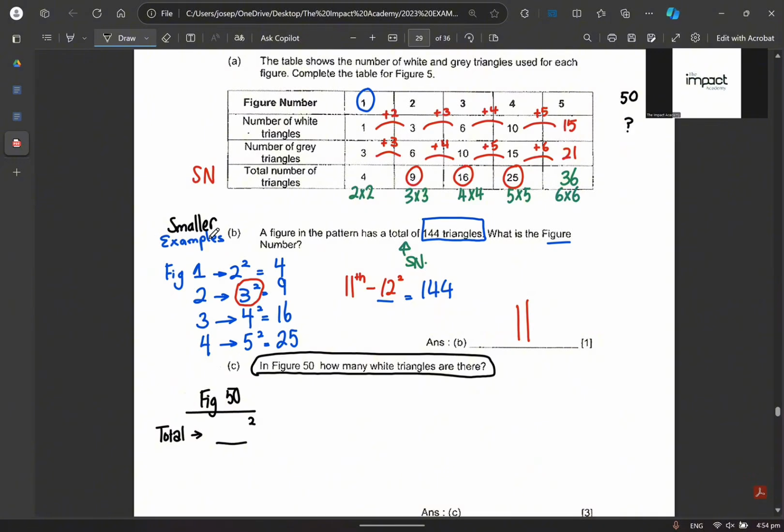Okay, our dwarf examples. When I have figure 2, it's 3 to the power of 2. When I have figure 3, it's 4 to the power of 2. When I have figure 4, it's 5 to the power of 2. So when I have figure 50, I go 51 to the power of 2. Am I making sense or not making sense?